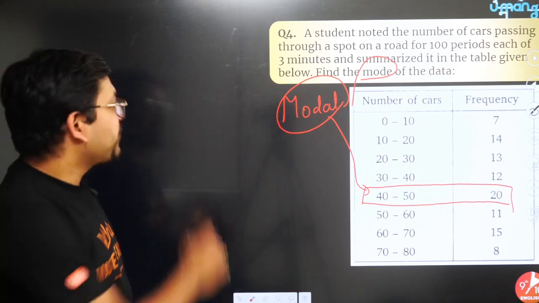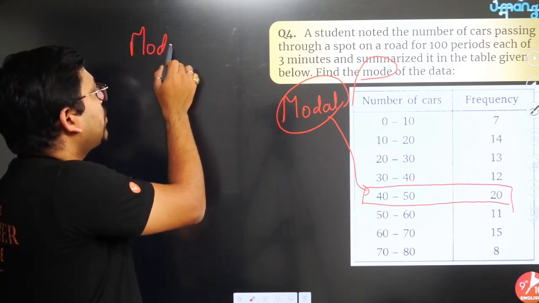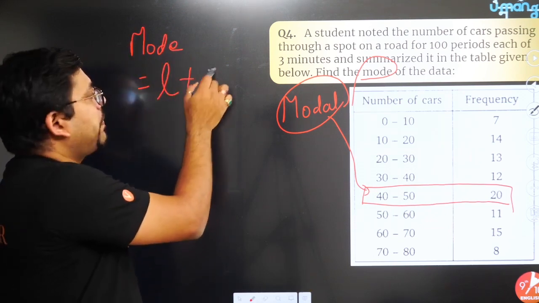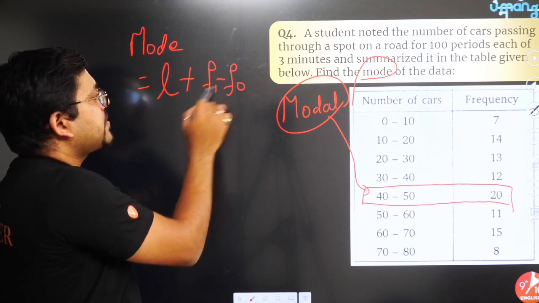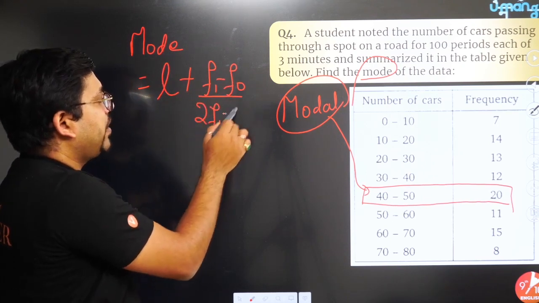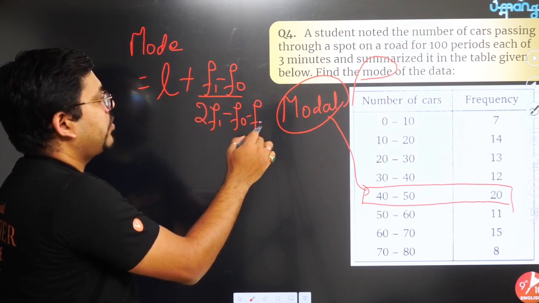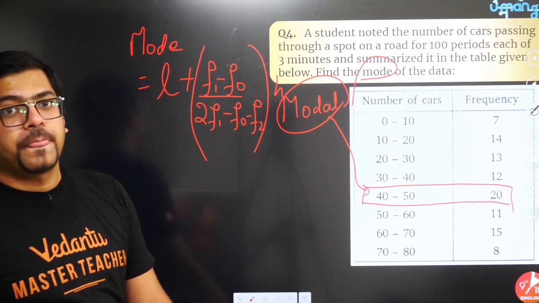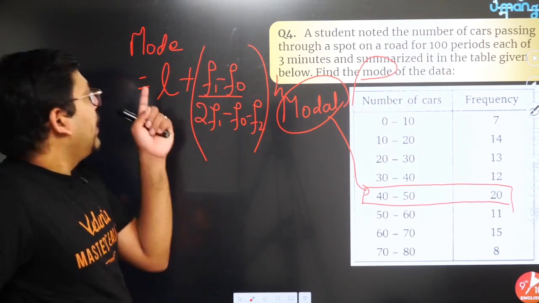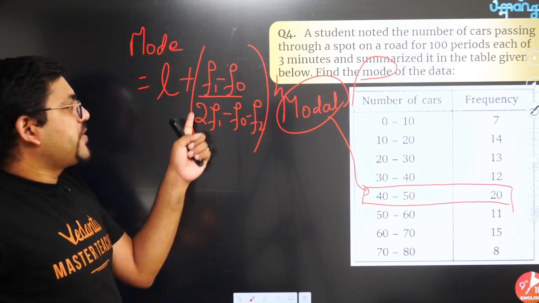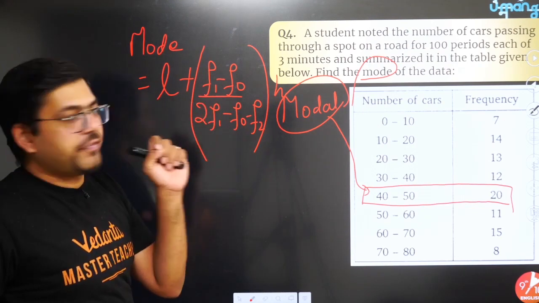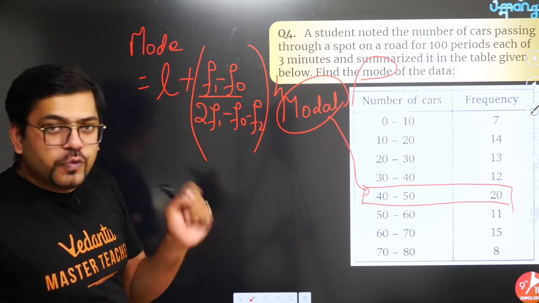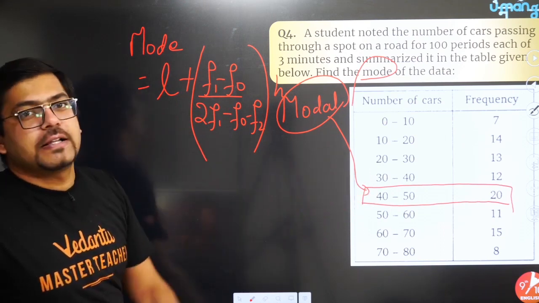So let's see the formula. The formula for mode is L, the lower limit, plus (F1 minus F0) divided by (2 F1 minus F0 minus F2), whole multiplied by H. Again, L plus (F1 minus F0) upon (2 F1 minus F0 minus F2) into H. Now all these values you would be able to find because of this modal class.